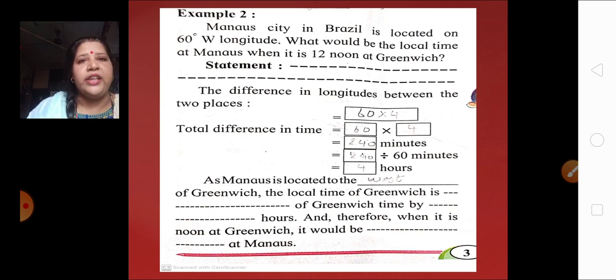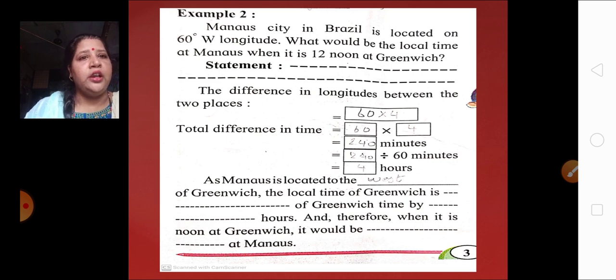At 60° west. The difference in longitudes between the two places, that is 60 multiplied by 4, is equal to 240 minutes. What is the difference between the longitudes? Greenwich is at 0°, and Manaus is at 60°.